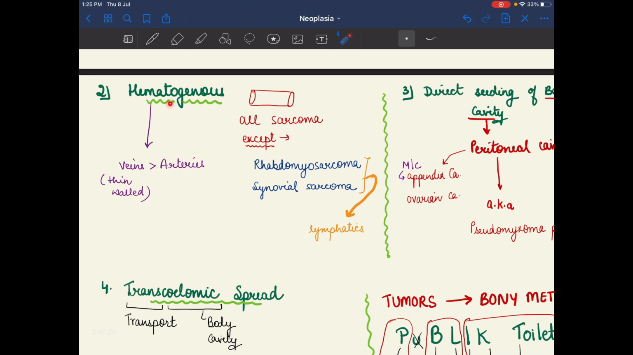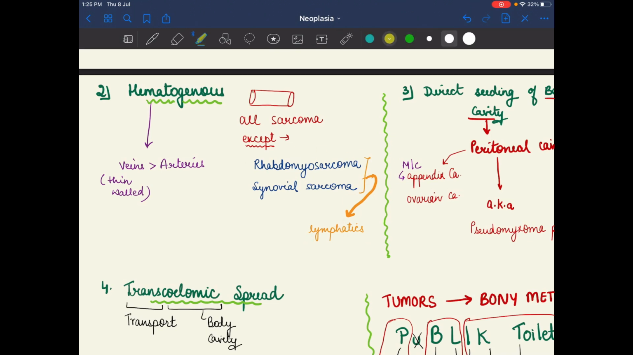Hematogenous spread means the spread is through the blood vessels, and veins are mostly involved as compared to arteries, because veins are thin walled, so tumor can easily enter the blood vessels of the veins. Hematogenous spread includes all the sarcomas, while carcinomas spread through the lymphatics, except rhabdomyosarcoma and synovial sarcoma, because these two spread through the lymphatics.